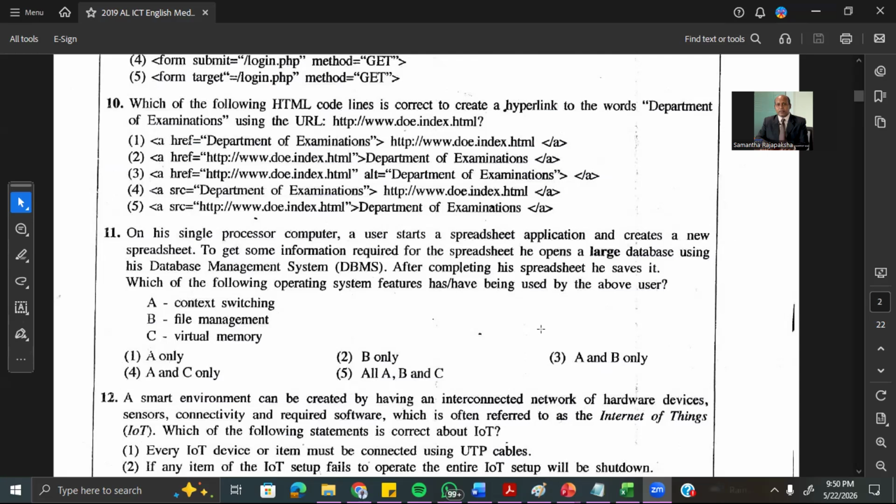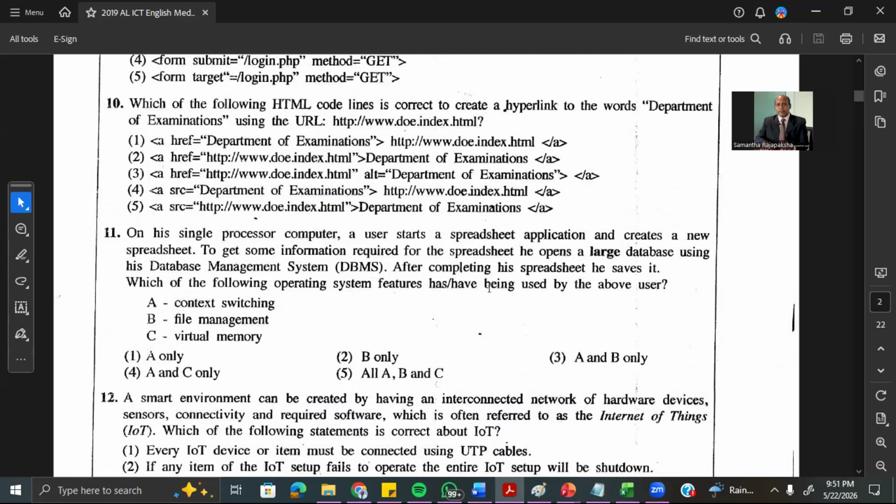Context switch means when the CPU switches from one task to another task, the first task's context should be saved in the PCB. That means first process information, which means process ID, program counter, register content, memory management information, file allocation details, IO device details, should be saved in a data structure called a PCB. And to start another process, that process's details should be loaded from the PCB. PCB means process control block. So this task is called the context switching. Yes, context switching should be done.